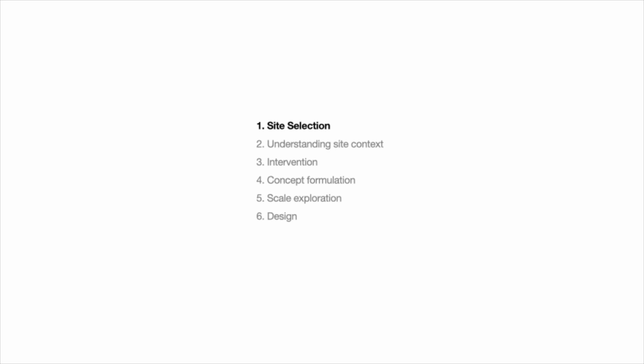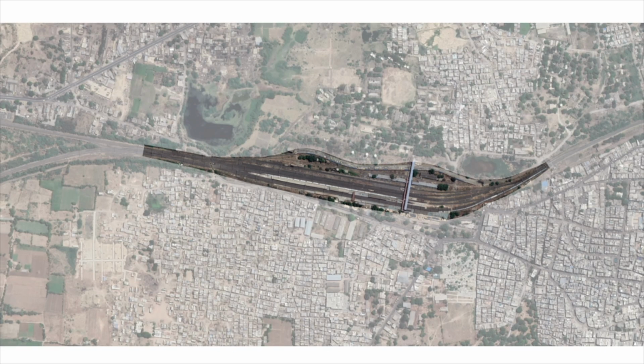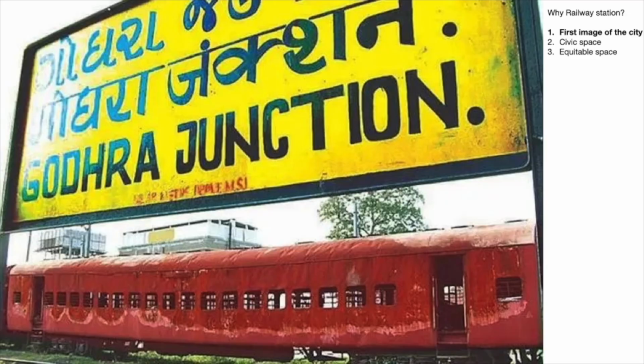Site selection. This is the aerial view of Godhra city. Naturally the site selection came out to be the railway station, which is the first image of the city. This is a current image of the city. There's Godhra Junction. In the backdrop we can see the burned coach kept like that. So this continues to be the first image of the city, and the idea of the project is to change the first image of the city.